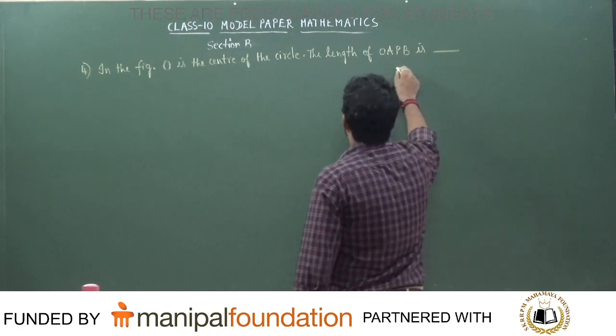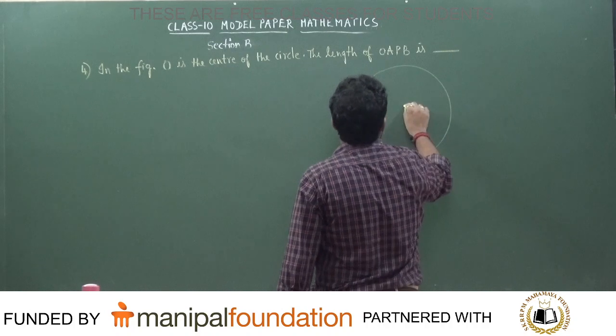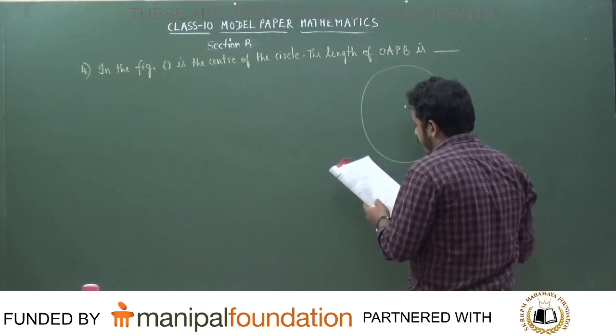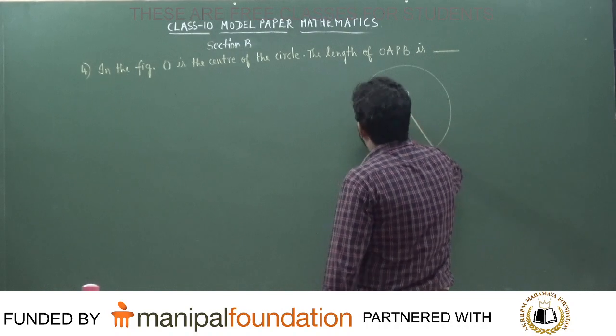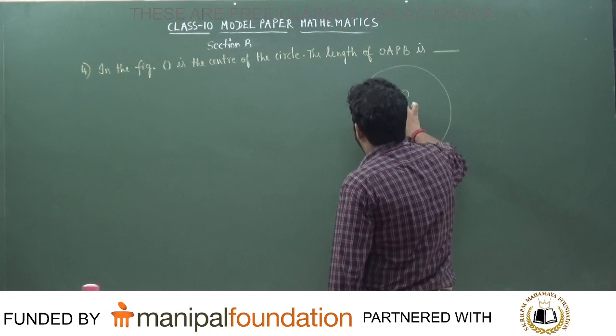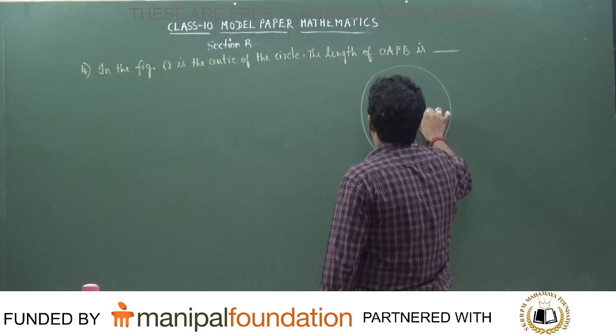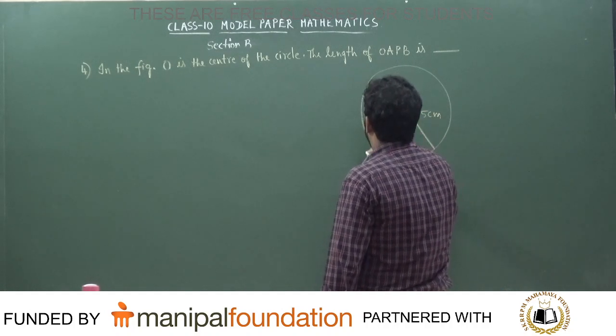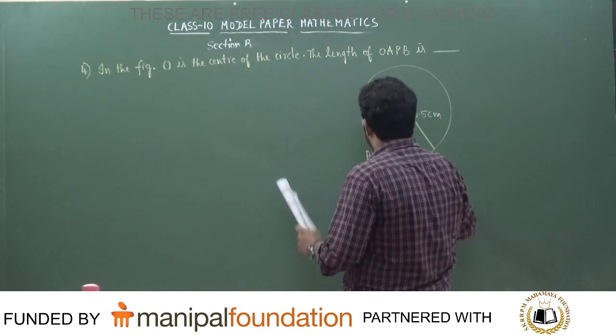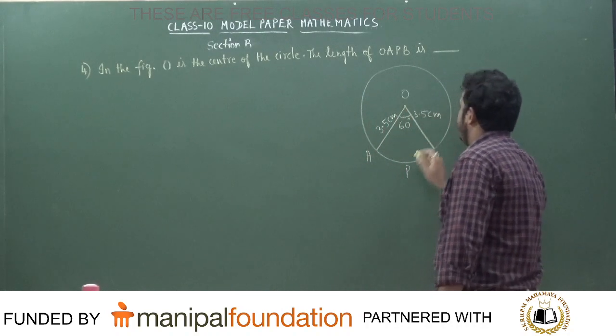They have given a figure and have only said that. This is the center of the circle, O. It is given here like this. This is given as 3.5 centimeter. This is also given in the problem as 3.5 centimeter. This angle is given as 60 degree. This is given as A, this is given as P, and this is given as B. Do you follow?